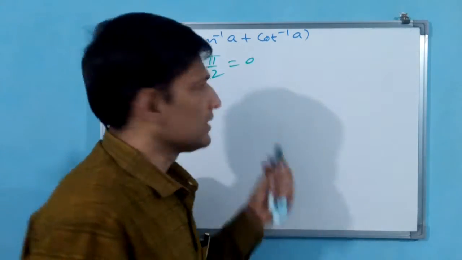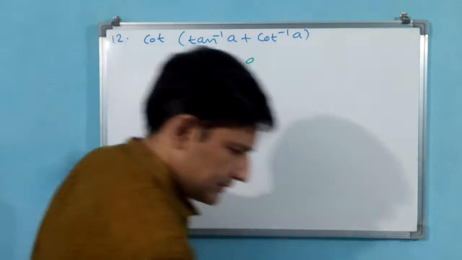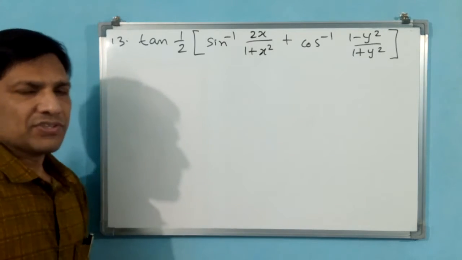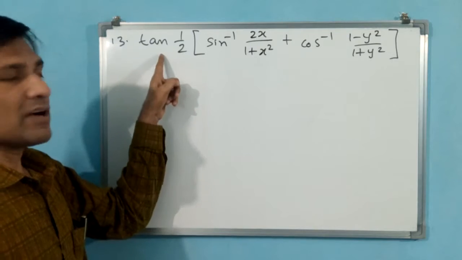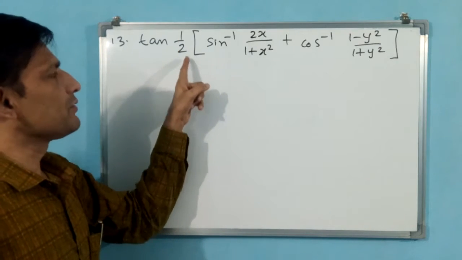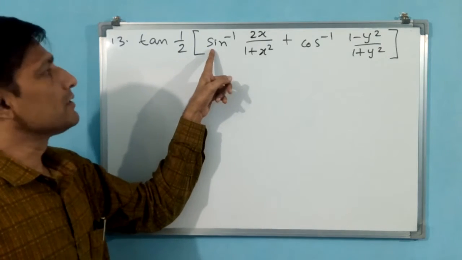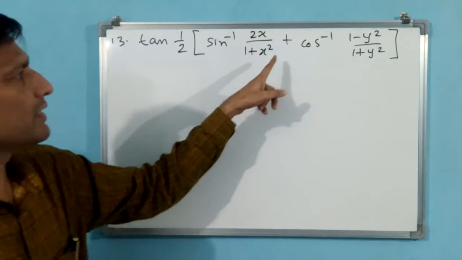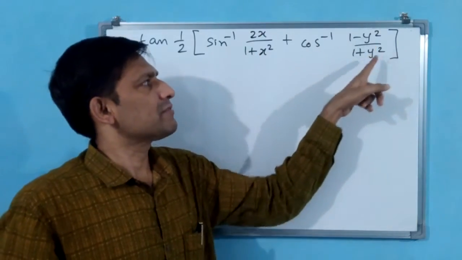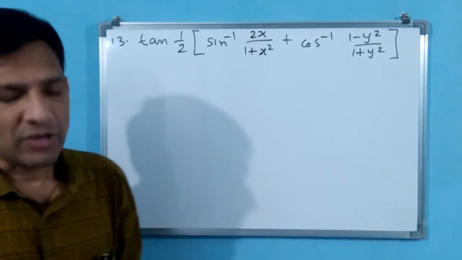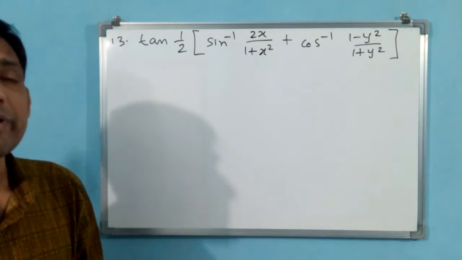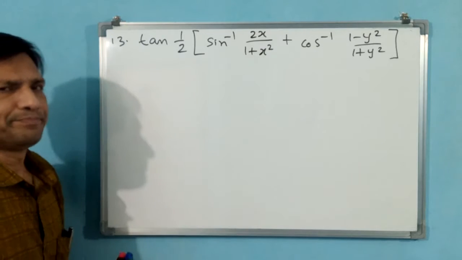Let us go to the 13th question. See the 13th question: tan of 1 by 2 of sin inverse 2x by 1 plus x square plus cos inverse 1 minus y square by 1 plus y square. By seeing this, what formula are we remembering or being reminded of?